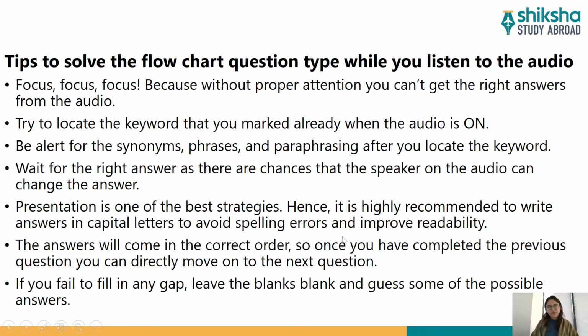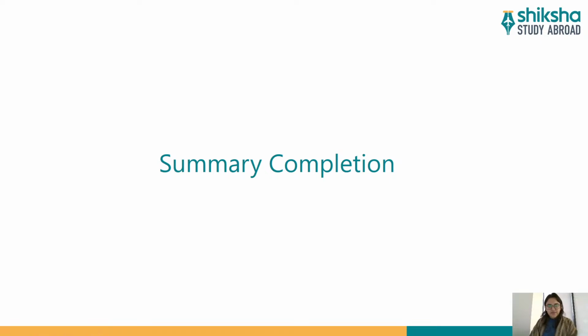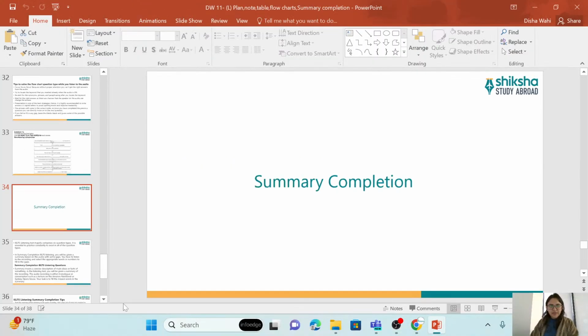The answers will come in the correct order, so always remember that the answers will be in order. If you fail to fill any gap, then leave the blanks and guess some of the possible answers. So yes, if you do not know anything, please guess and move on. This is how a flowchart will look. As I was saying, the information is flowing downward. Then you have to use two words only, because it's written here, no more than two words. And then summary completion we have already talked about in the previous class.